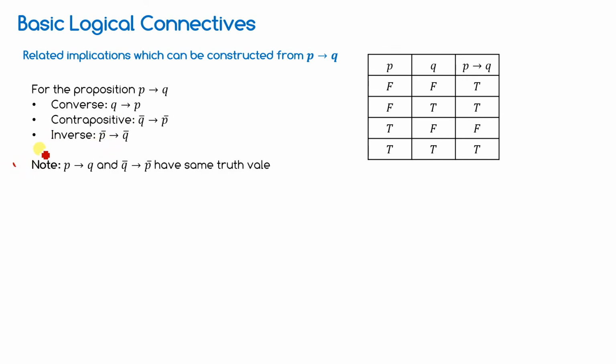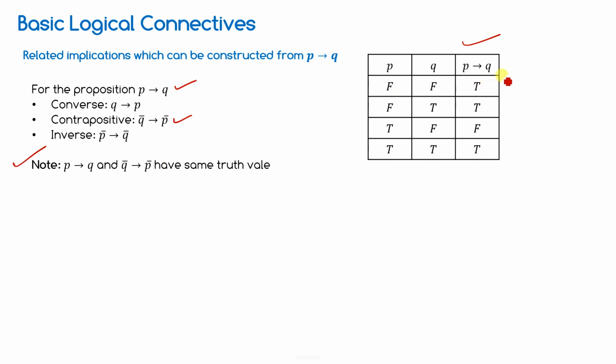Come to this particular note: P implication Q and the contrapositive have the same truth value. So you draw the truth table of this, and you draw the truth table of that.